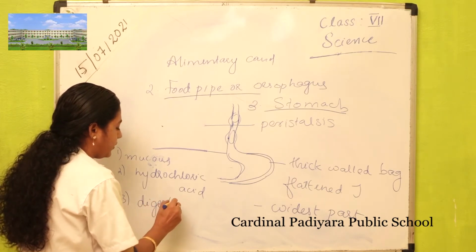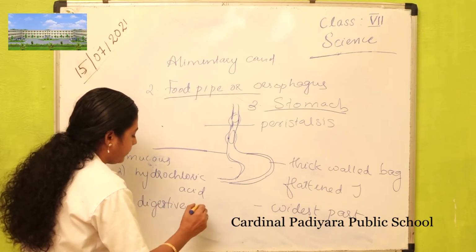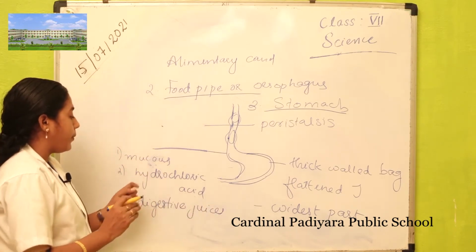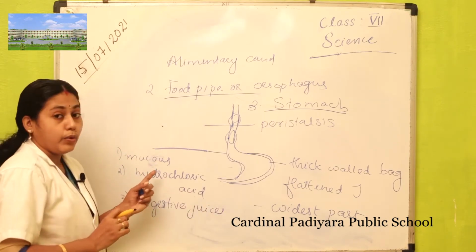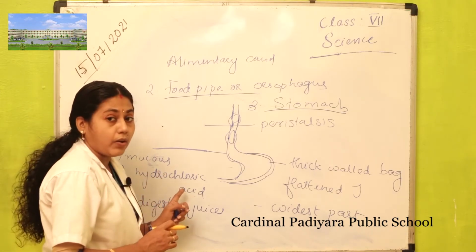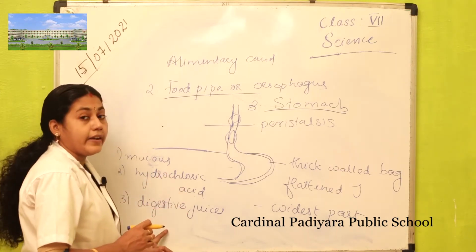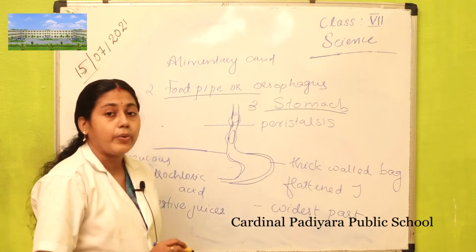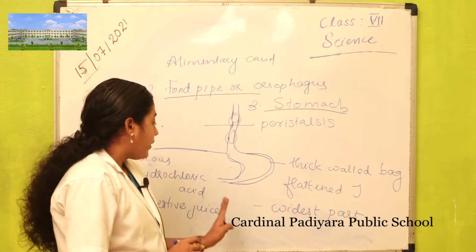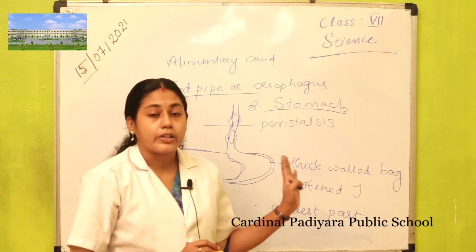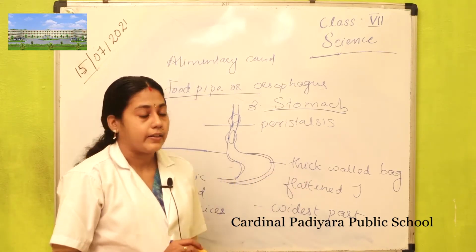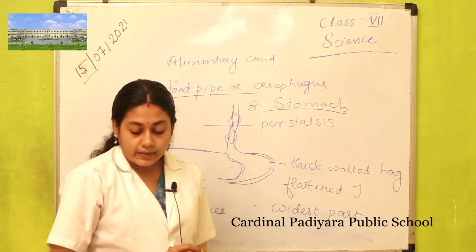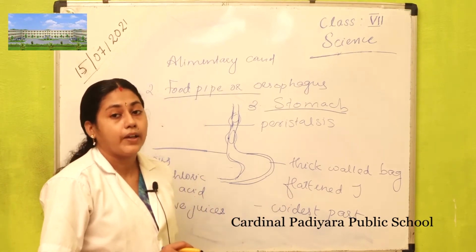So what are the secretions of the stomach? The inner lining of the stomach secretes mucus, then hydrochloric acid, and digestive juices. We have to study the function of each secretion. What is the function of mucus? It protects the inner lining of the stomach.